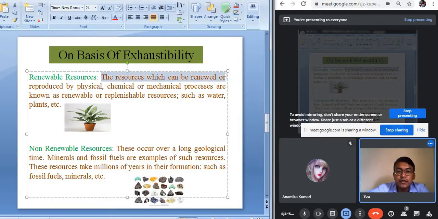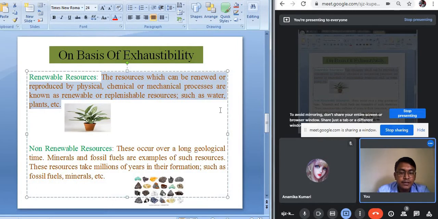The resources which can be renewed or reproduced by physical, chemical or mechanical processes are known as renewable or replenishable resources, such as water, plants, etc. So water is renewable in nature, isn't it? From the water bodies, evaporation takes place and the water gets converted into water vapor. This water vapor reaches the higher layer of the atmosphere where condensation starts and the water vapor gets converted into water droplets, and again it falls on the earth's surface as rainfall. In this way the cyclic process of water is maintained on the earth's surface.